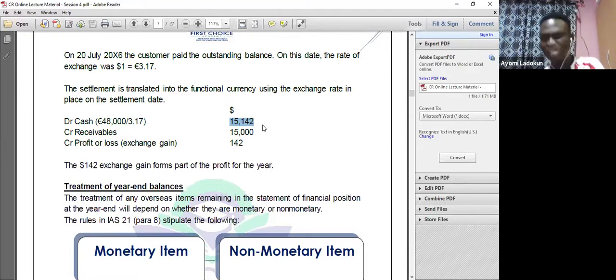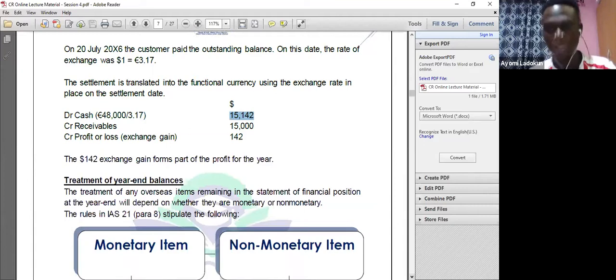Then the difference, which is the 142, I will now recognize as exchange gain in the profit or loss account. So I will credit it as exchange gain. Don't forget, we said exchange differences are treated in the profit or loss account as either exchange gain or exchange loss. But in this case, it is an exchange gain. So that's why you see it in the P or L account.